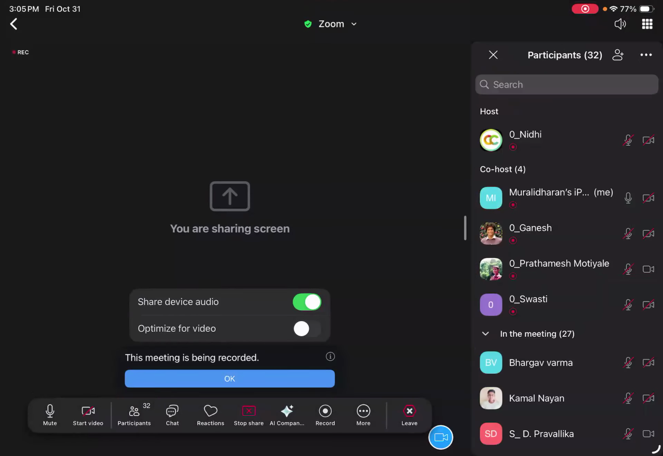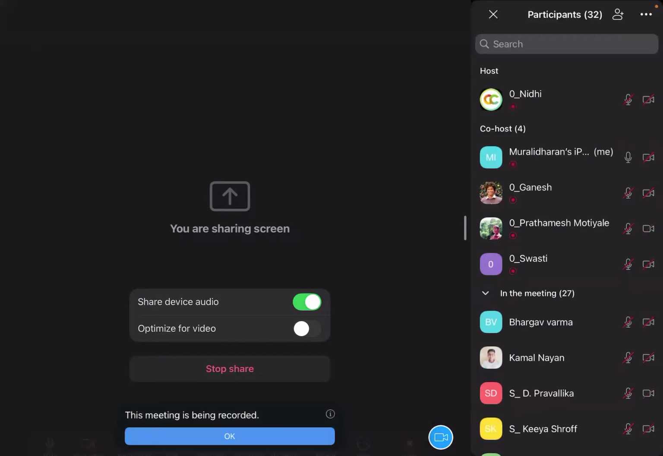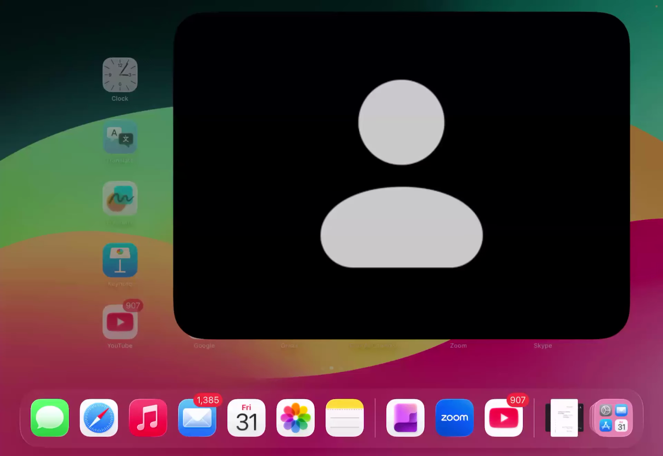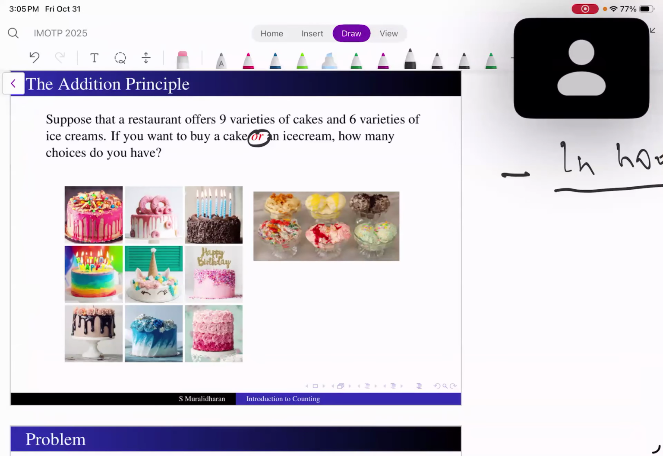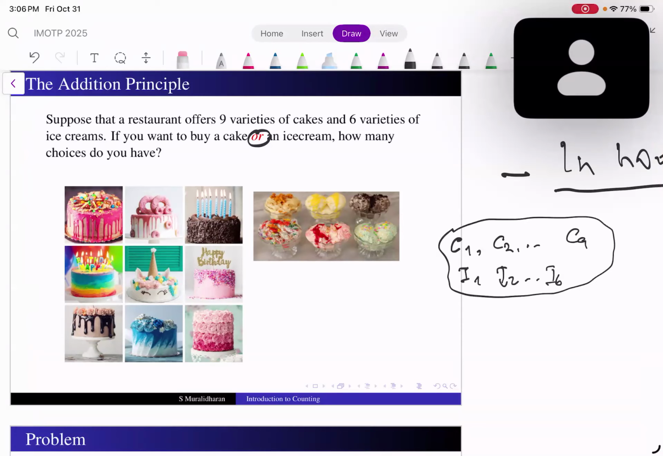What happened? The whole class is silent. Sir, 15. Okay, 15. Why is it 15? Sir, because the question says a cake or an ice cream. Yes, so I can take any one of those 9 cakes, cake 1, cake 2, up to cake 9, or I can take any one of the ice creams, I1, I2, up to I6. Since it is either this or that, I have totally 15 choices.